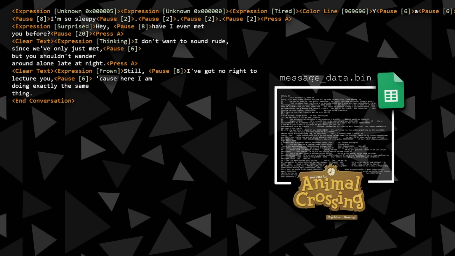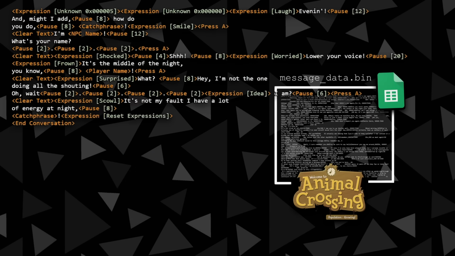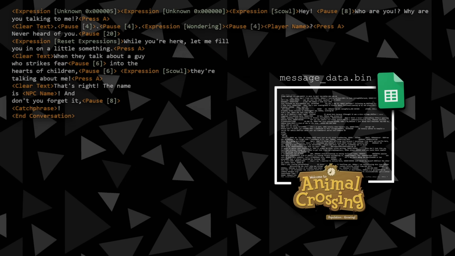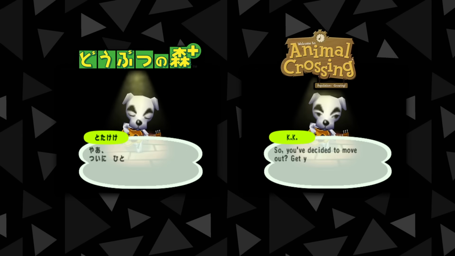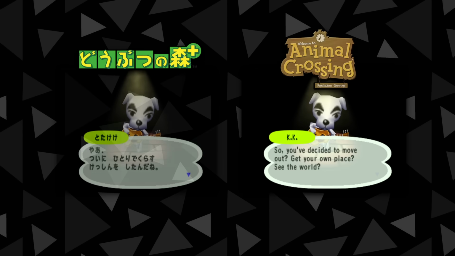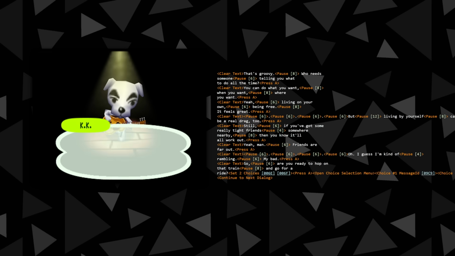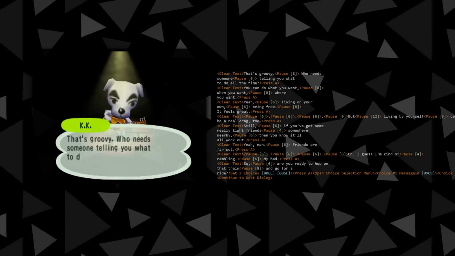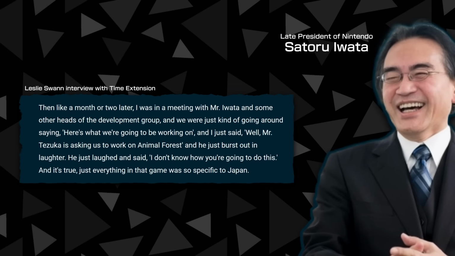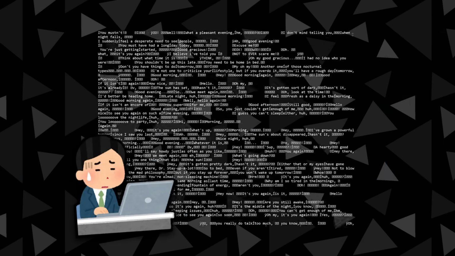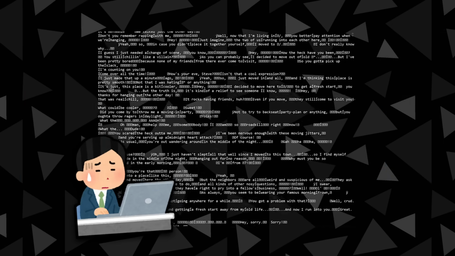Notably, tens of thousands of these control commands are embedded throughout the script, which is incredibly impressive. So not only did the localizers have to translate all of the Japanese text, they also had to update the control commands to handle specific conversations. It's no wonder Iwata initially laughed at the idea of bringing this game to the West. And I'm sure localizing this script took many long days at the work desk.